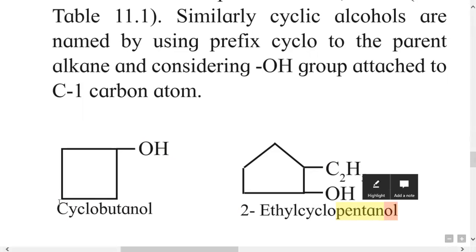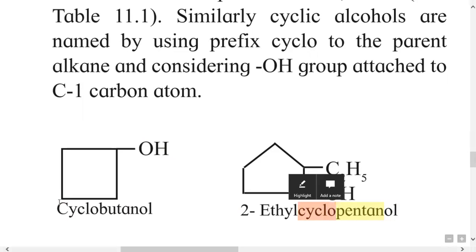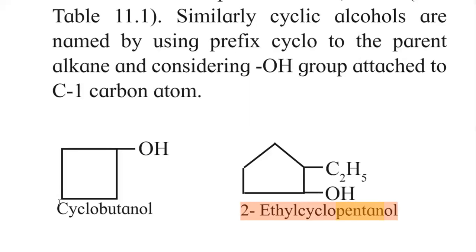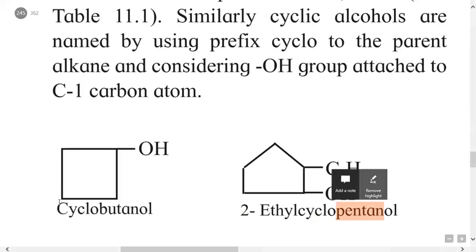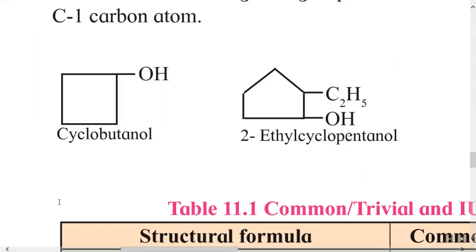Since it is a cyclic compound, the prefix cyclo is given, and carbon number 1 contains OH, and the second carbon contains C2H5, that is an ethyl group. Hence the name is 2-ethylcyclopentanol. So that is the nomenclature of this cyclic alcohol.